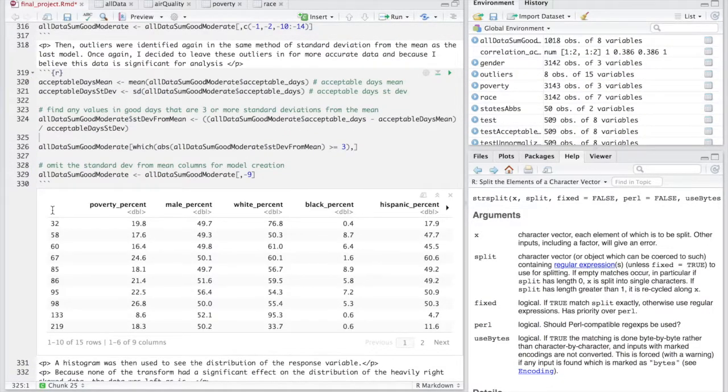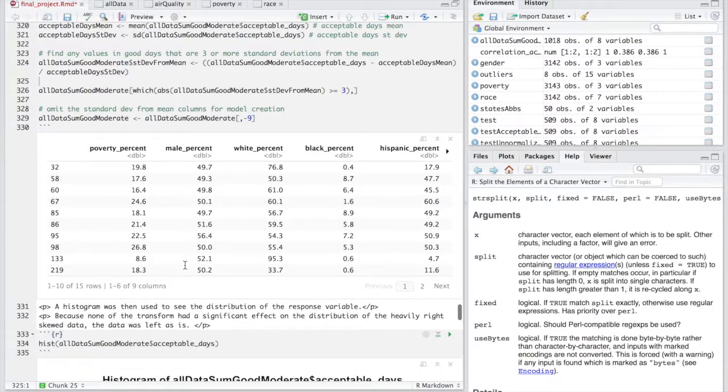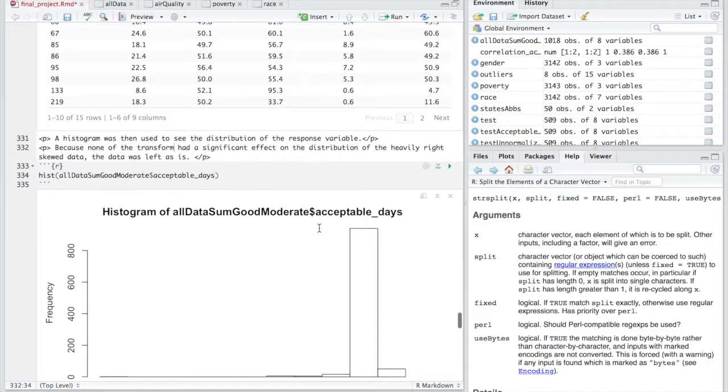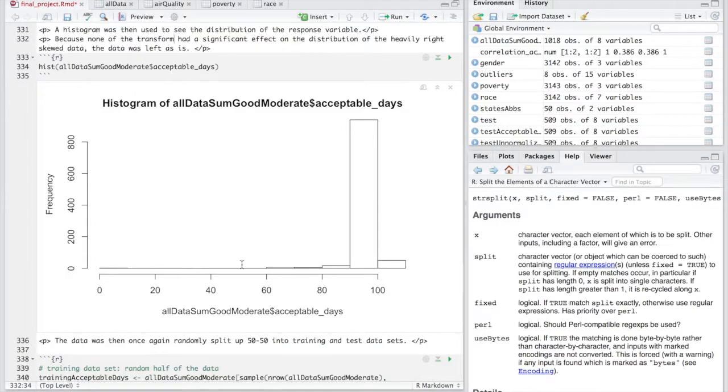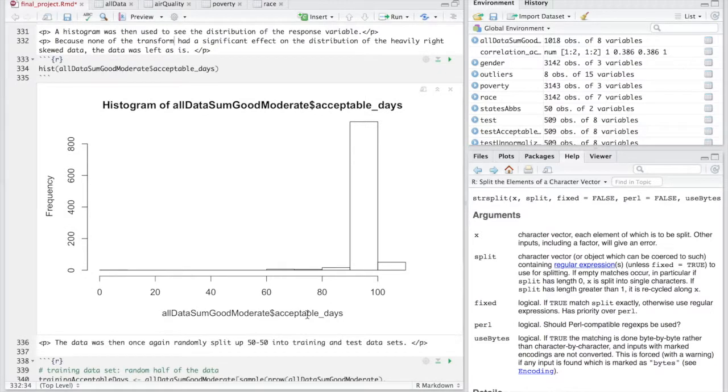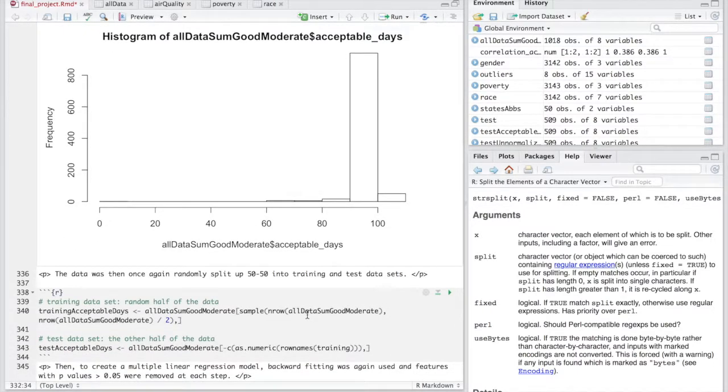And again, for the same reason, I decided to leave these outliers. Then a histogram was again made to see the distribution of the acceptable days now. And this distribution is again significantly skewed to the right, and that's because all the percentages are pretty much around 100 or 90%. So I tried a bunch of transforms on this data, but none really worked because of the very heavy right skew. So I left the data as is, so that might also have a significant effect on how the model turned out.